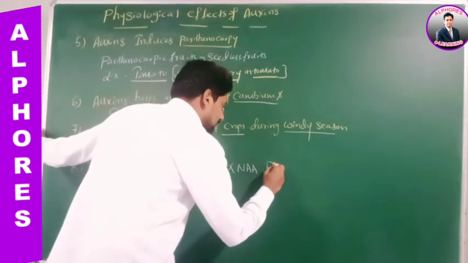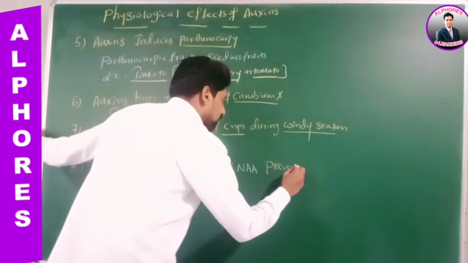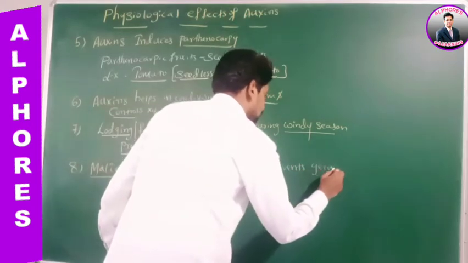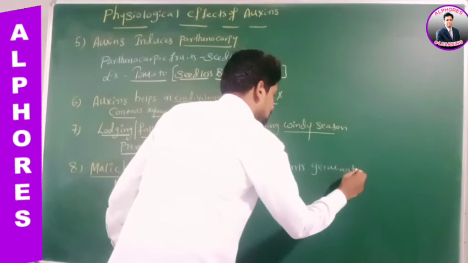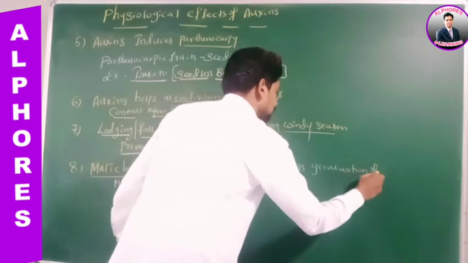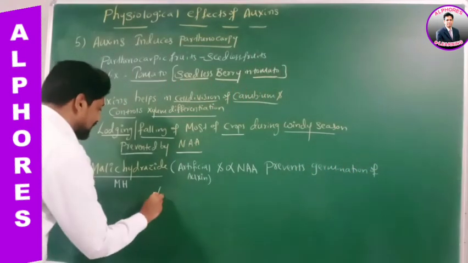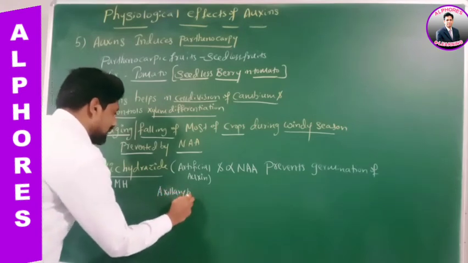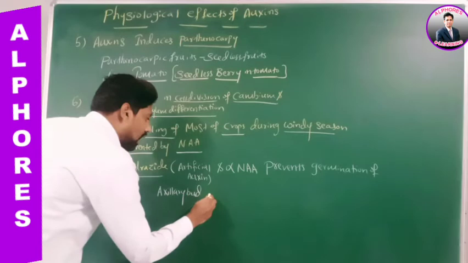They prevent germination. Prevent germination of which bud? Axillary bud, which is on the tuber.